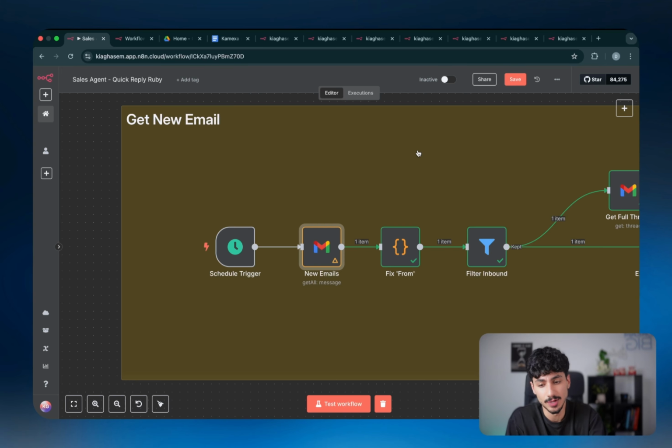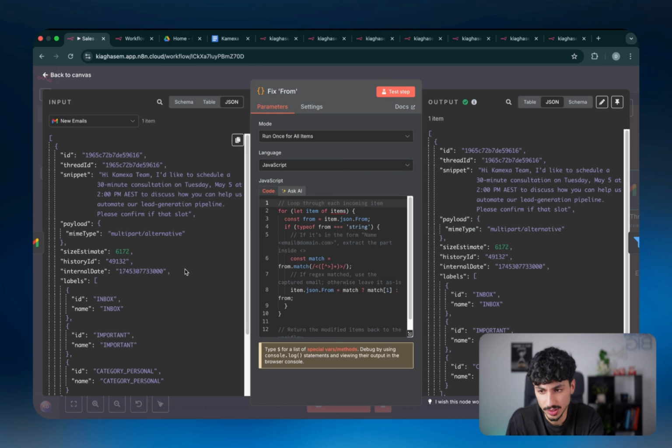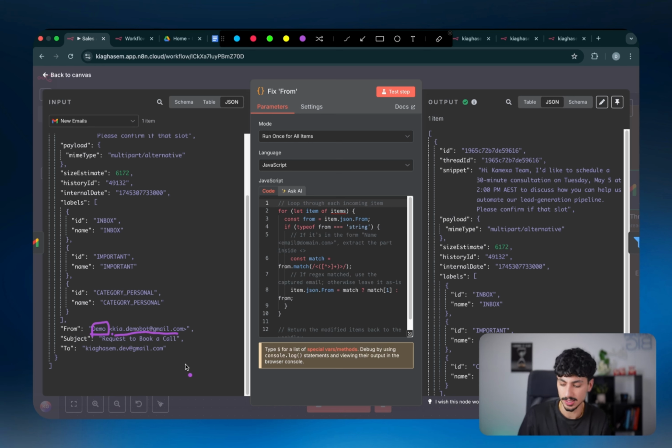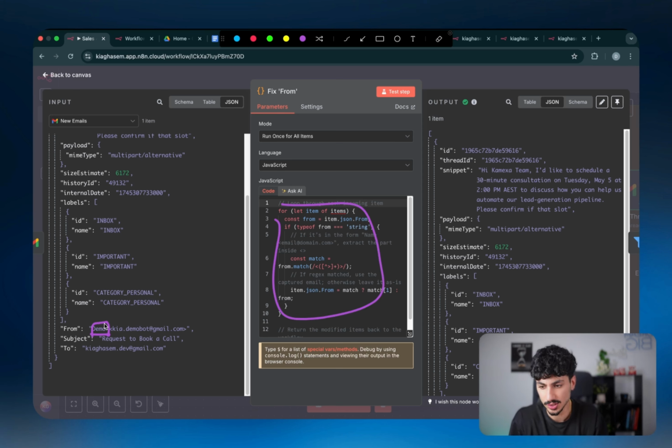So then once this email comes in, what we're doing is we're just running a bit of custom code, which is just fixing the from section, because as you can see, the from section has the name of the person before the actual email address. And realistically, the only thing that we care about is the email address. And also for consistency, it's better like that, because a lot of times it wouldn't actually have their name before the email address, and we want to make sure that we're accounting for every single edge case. So basically what this code is achieving is it's just removing that name and just outputting the email address.